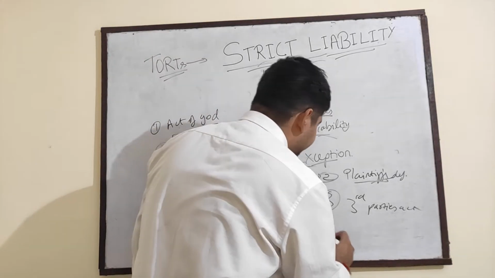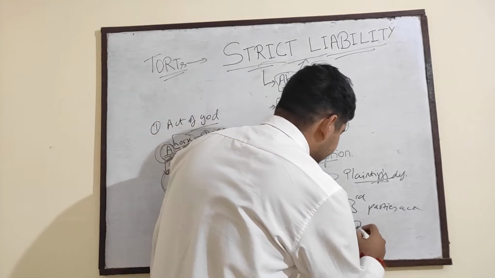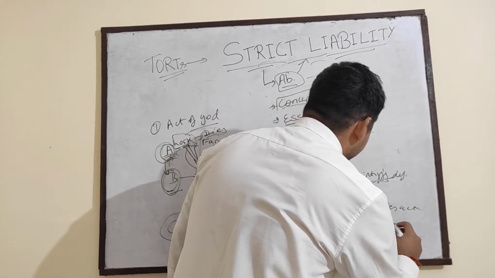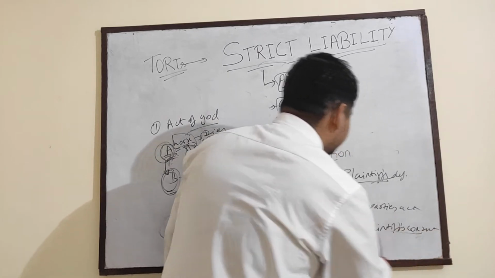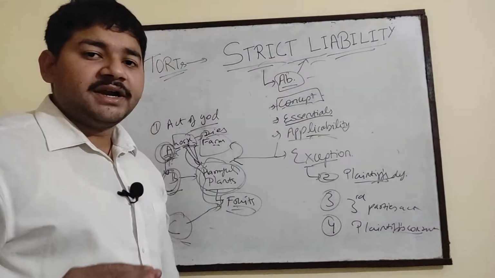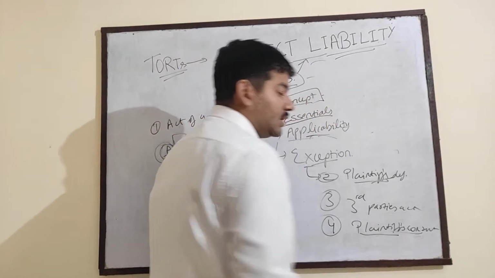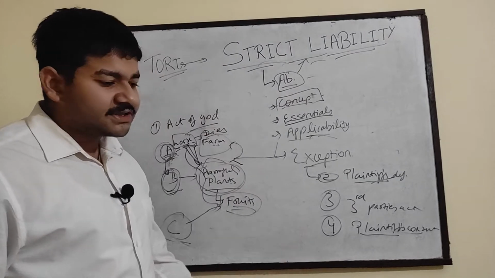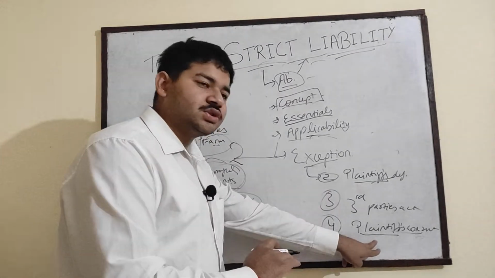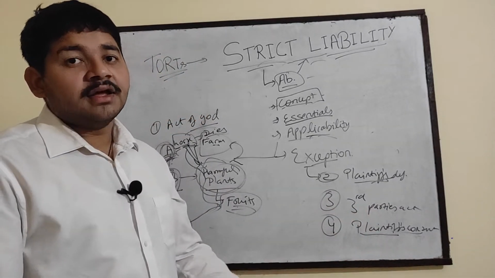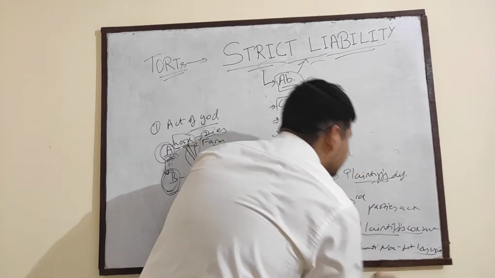Now fourth is simple, the plaintiff's consent. If the plaintiff consented towards some act, then it is presumed that he must be knowing the consequences of his consent, and then the maxim known as volenti non fit injuria is applicable.